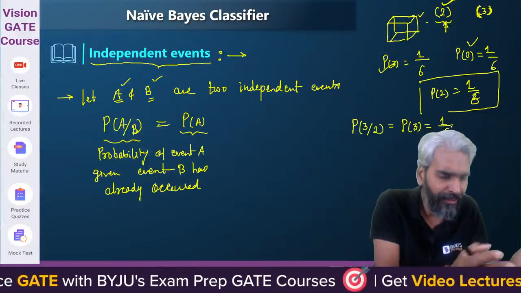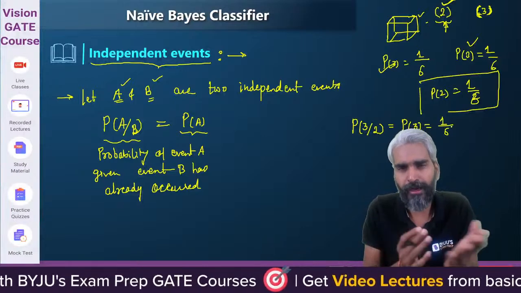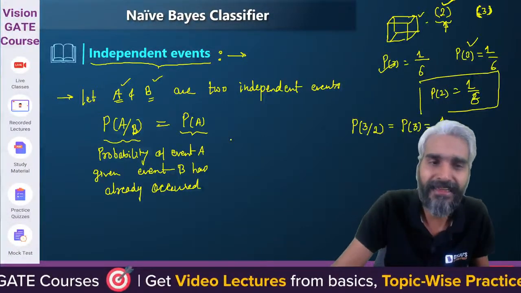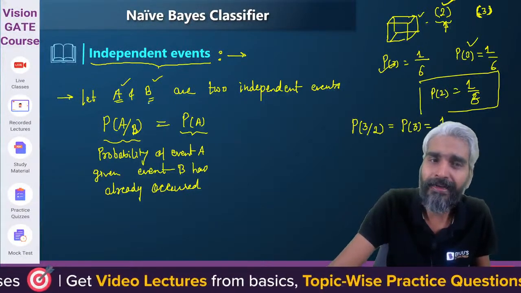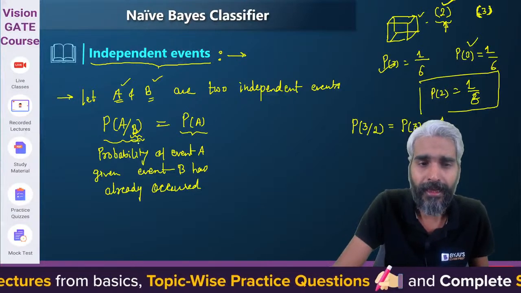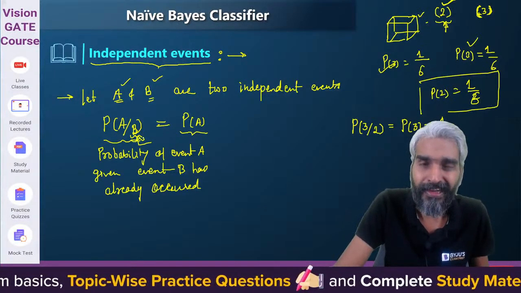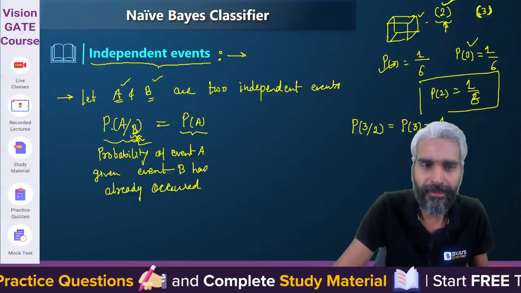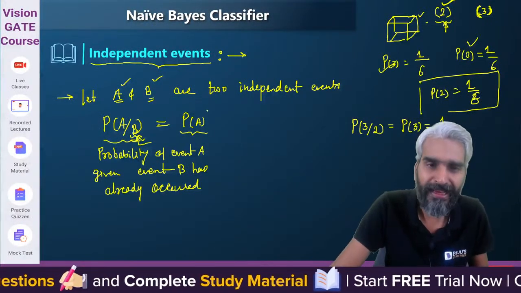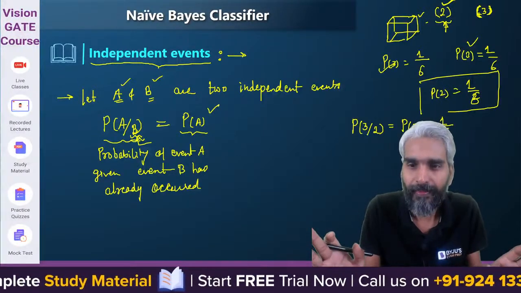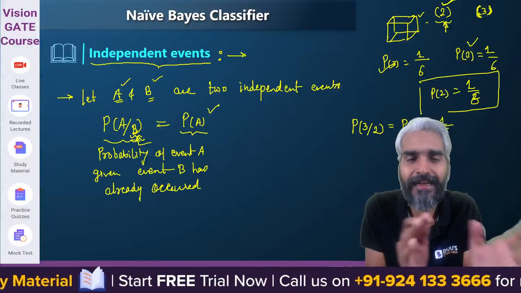I understand that your formula is also right, but I'm just trying to give you an intuition that if you are saying that A and B are independent events, then whether something is given or not given, it will not be important. Whether the independent event has occurred before event A or not, it is not important. The probability of A given B will be exactly the same as the probability of A. Clear? So that's the logic. So these are the independent events.